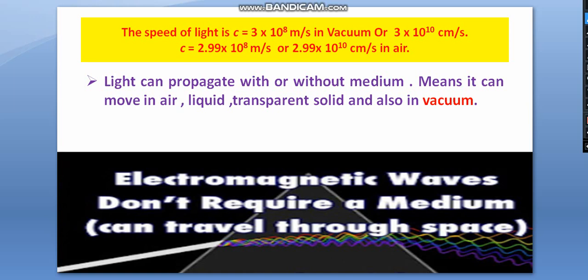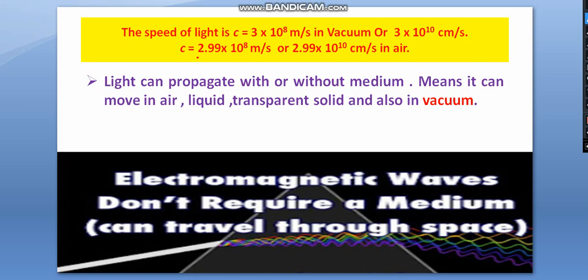Here the value in air is slightly less, so we generally consider the speed of light in vacuum and air to be similar, that is 3 into 10 raised to 8 meter per second. Otherwise, this one is for air.